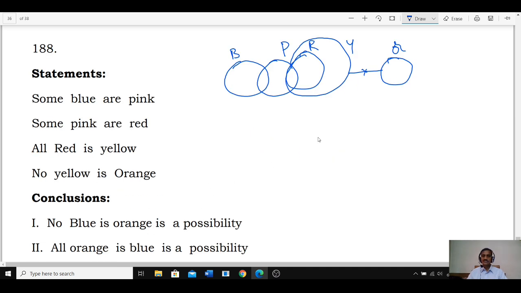Then no blue is orange is a possibility. Tell me whether it is possible or not. Blue is here, orange is here, hence it is possible. Then next one, all orange are blue is a possibility. Is it possible or not? The entire orange can come inside blue, so hence it is possible. Hence both these 2 are possible. Choice 5 is the answer.